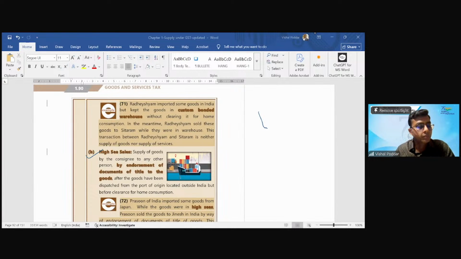Right, sir. And one more thing, if in the in-bond sale also, before clearance for home consumption, it is immediately sold to the exporter, in that case also GST will not be applicable, sir? No GST, because they are still in the customs boundary, and till they are in the customs boundary, the supply does not conclude. Even though it is in the territorial water, it is an imported area, but it is not clearance for home consumption. Before clearance for home consumption, if anything happens, GST is not applicable. Correct. Right, sir. Okay. Fine.